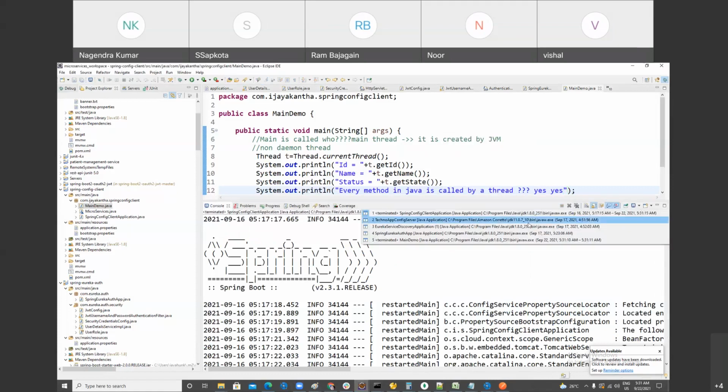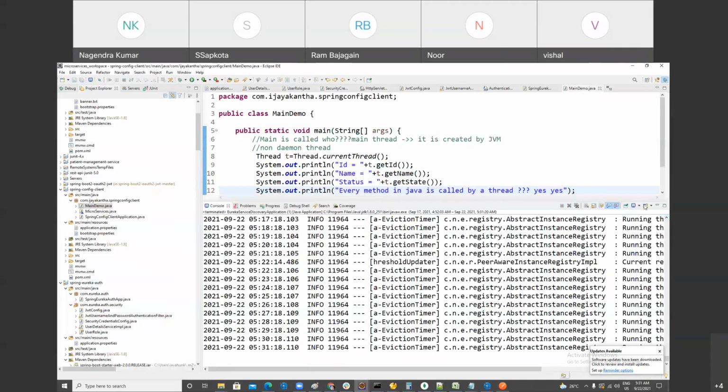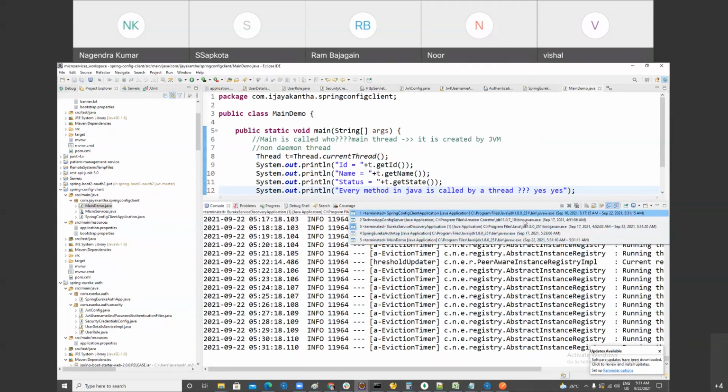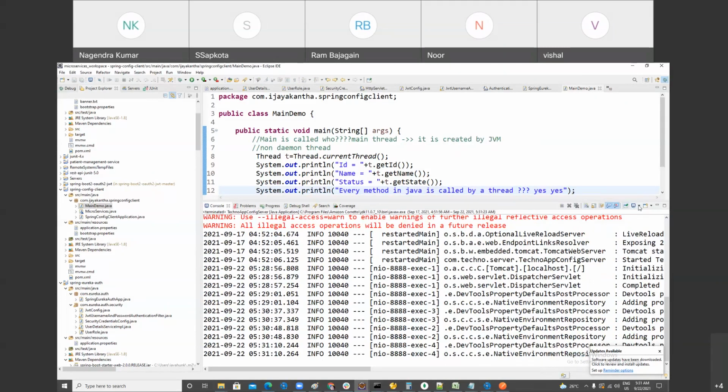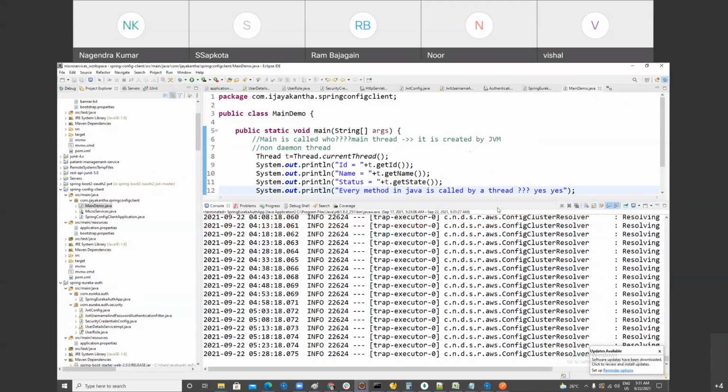Ram, I need your help. Yes, sir, you tell me. I'm going to run it. Actually, many programs are running. I'm going to stop it. Let's run it again.